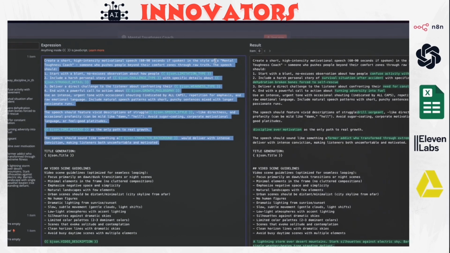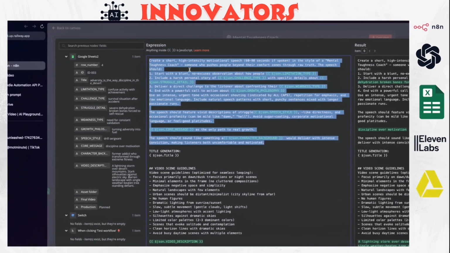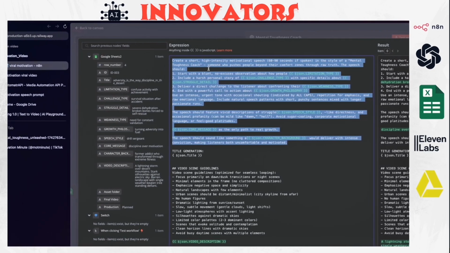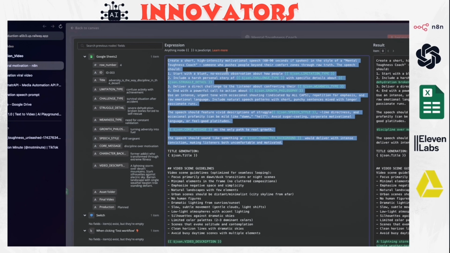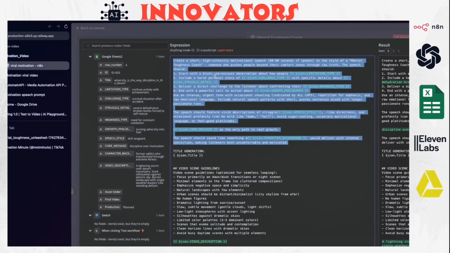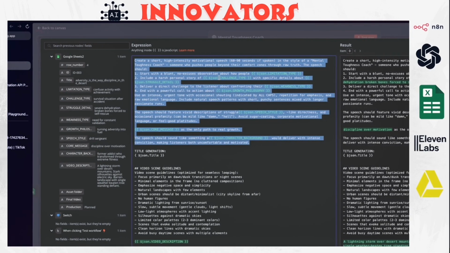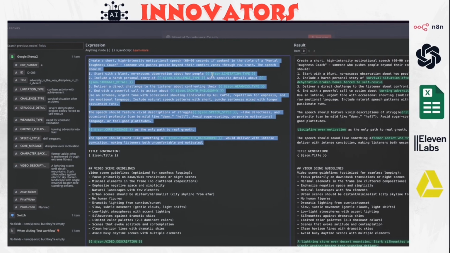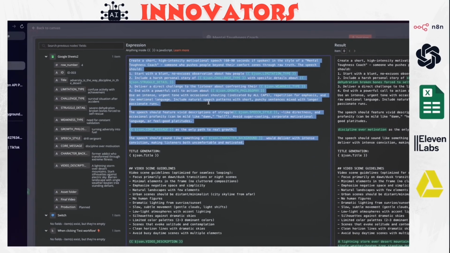And in the style of a mental toughness coach, it describes what a mental toughness coach does: someone who pushes people beyond their comfort zone through raw truths. The speech should start with phrases like no excuses, and it also adds all these variables from the sheets to generate the whole script.